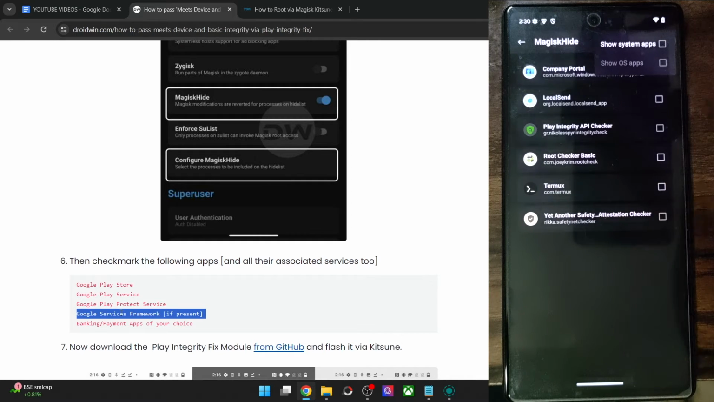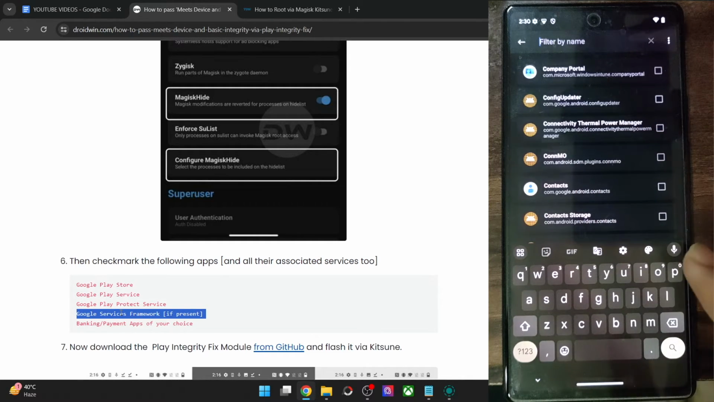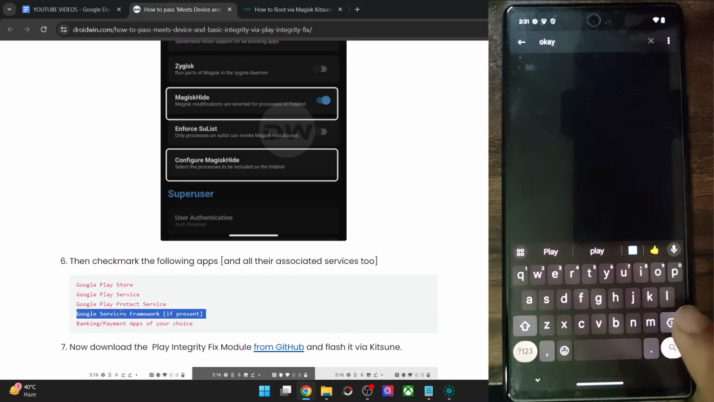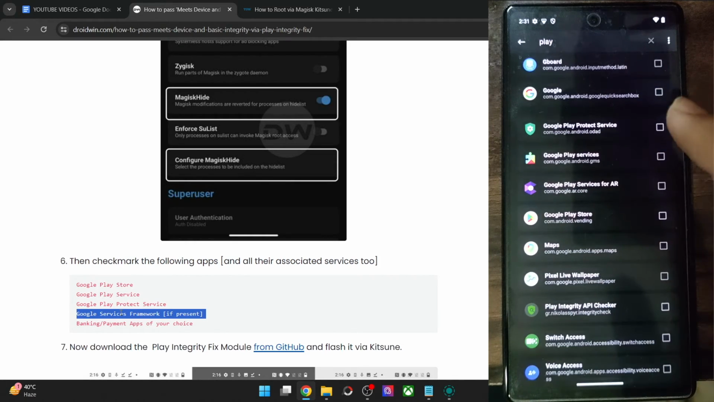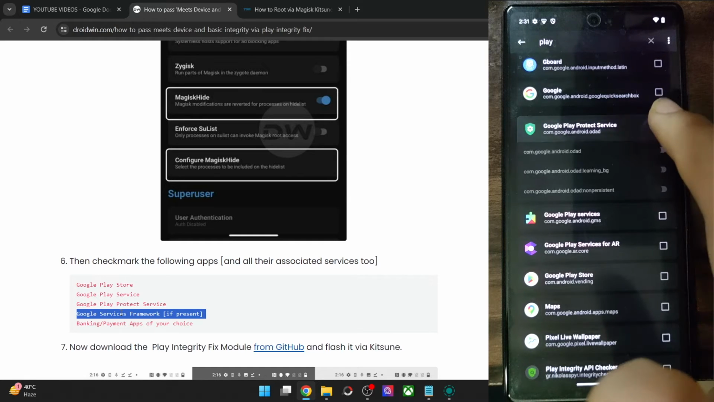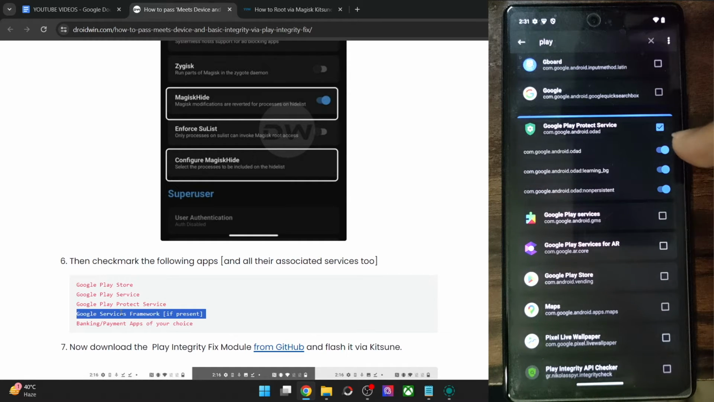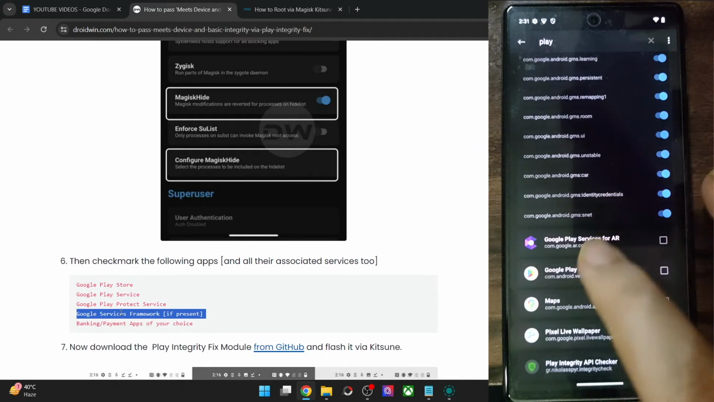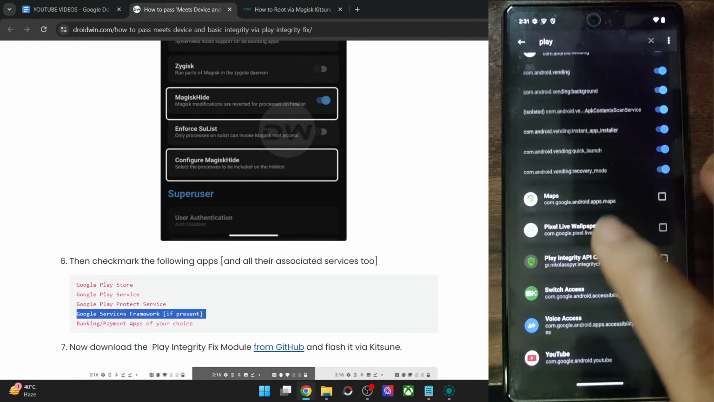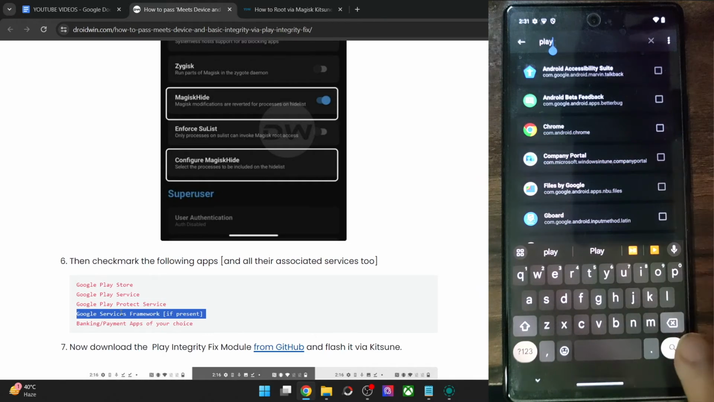Tap on the overflow icon and select Show system apps. Let me now search for Play, and then let's hide it from all those apps. The first one is the Google Play Protect service. Check mark the box and make sure that all the services are enabled. Likewise, do the same for Play Services, then Google Play Store, and finally we have the Services Framework app.